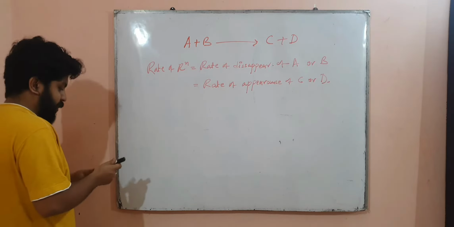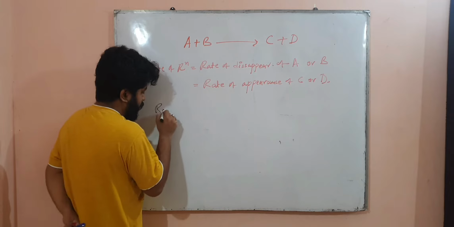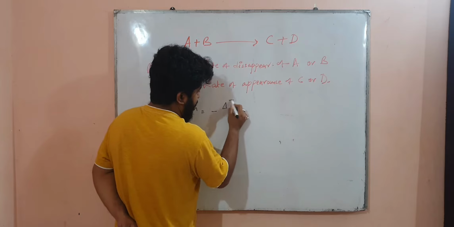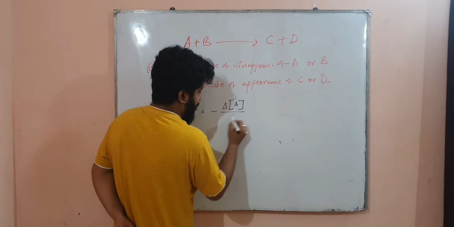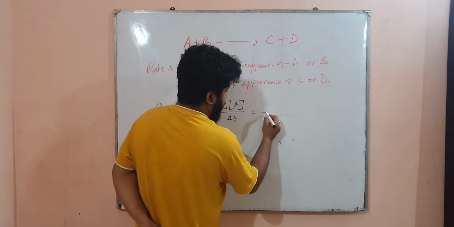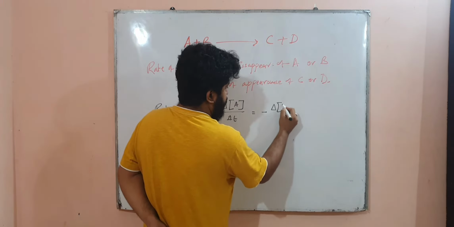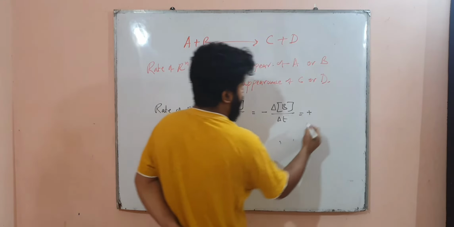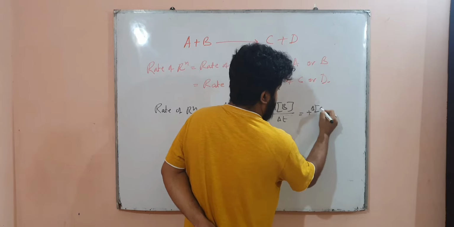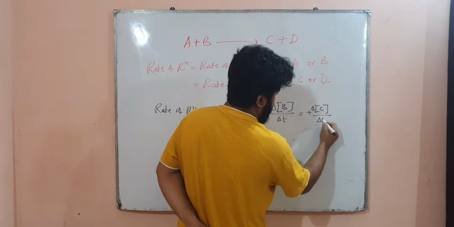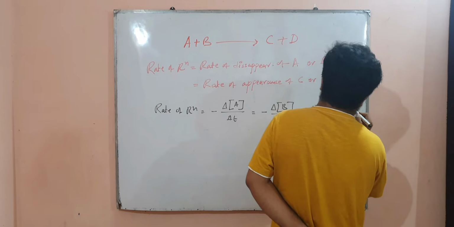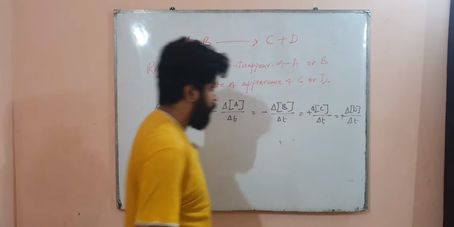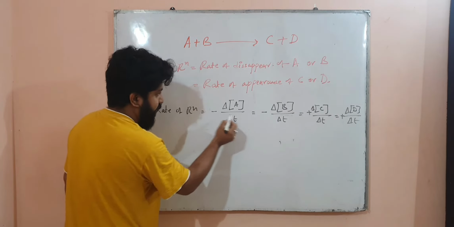So the rate of reaction is equal to negative of del concentration of A by del T, is equal to negative of del concentration of B by del T, is equal to positive of del concentration of C, that is the change in concentration of C, by del T, and positive of del concentration of D by del T. Okay, I hope you understand why I had to put this del.